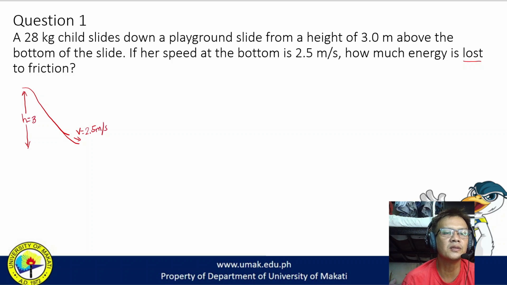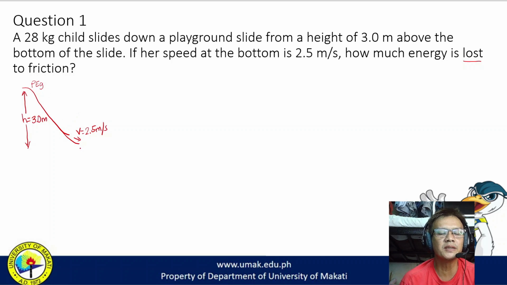Height of 3 meters. Obviously at the beginning of the slide, there is no velocity yet. Wala pa siyang bilis kasi magsisimula pa lang siya bumilis. So at the start of the slide, meron siyang gravitational potential energy.